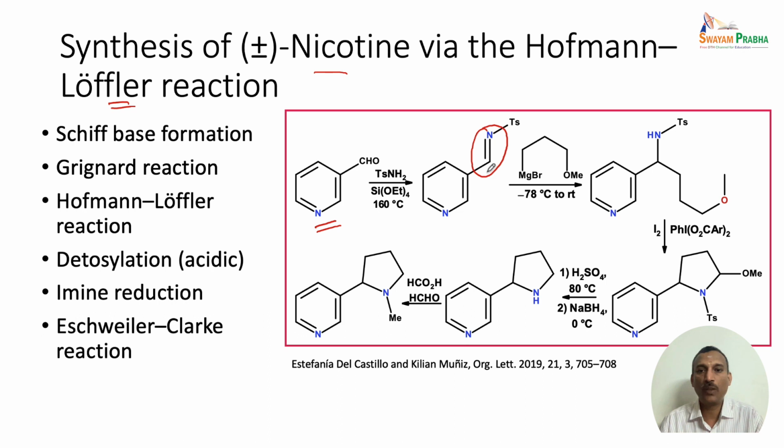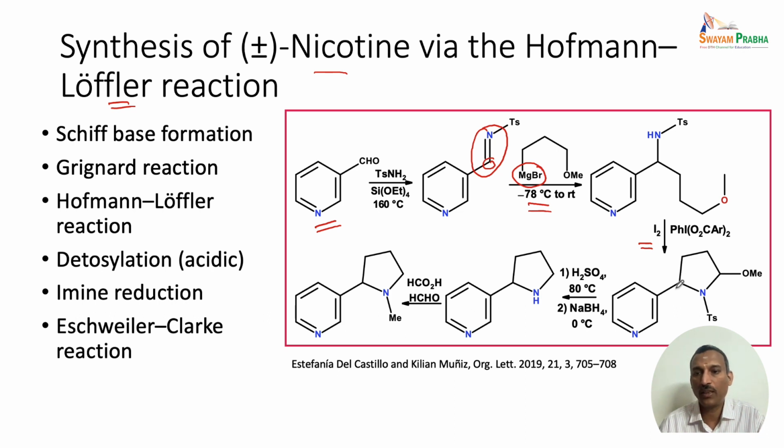Once the Schiff's base is formed, this is treated with magnesium bromide. The corresponding Grignard reaction leads to the addition reaction at minus 78 degrees. This reaction is carried out, so the methyl magnesium bromide adds to this particular carbon, and then we end up with this particular intermediate. So this was subjected to the Hofmann-Loeffler reaction. So here the oxidizing cyclization using iodine is carried out.